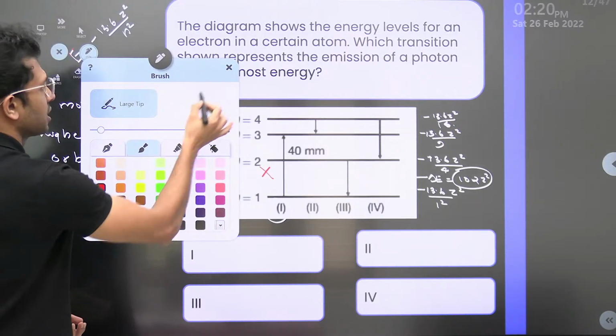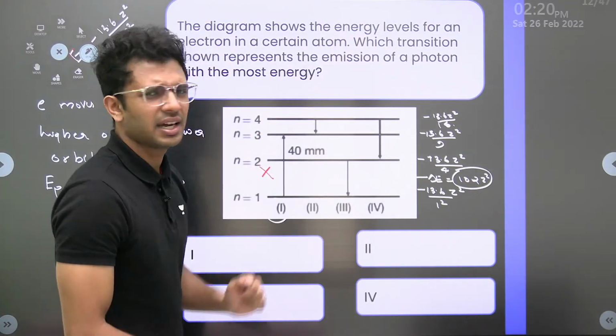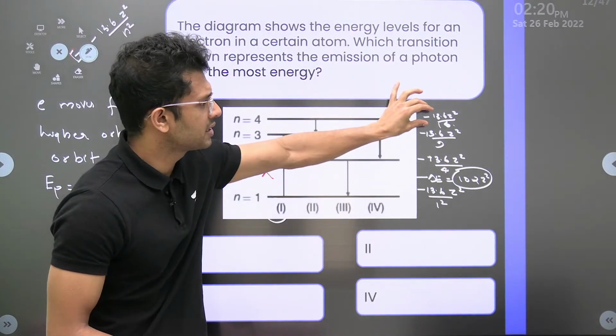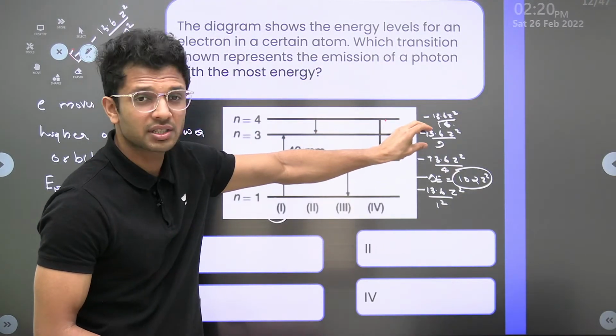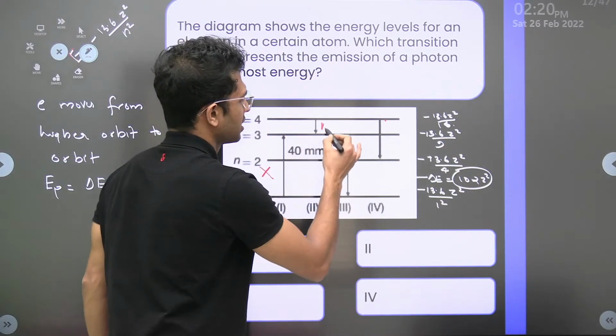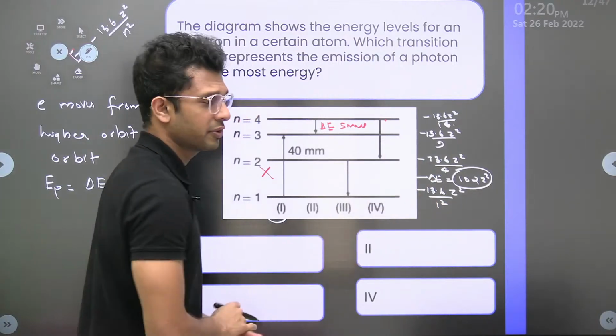Now let us look at the second one. When it moves from 4 to 3, here the difference is very less. Look, 13.6 by 16 and 13.6 divided by 9, a very small difference in energy will be there. Delta E is very small compared to the first case.